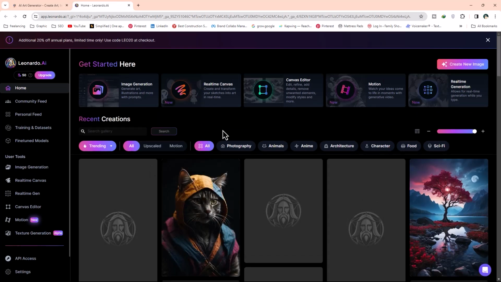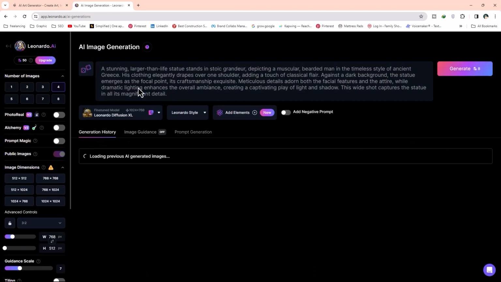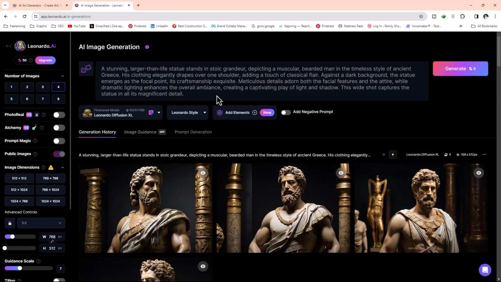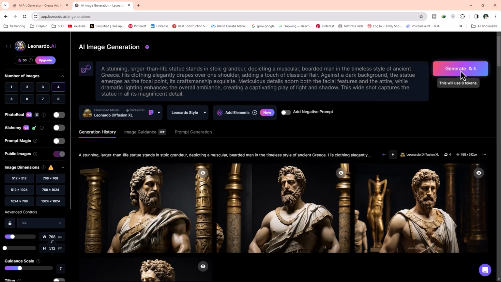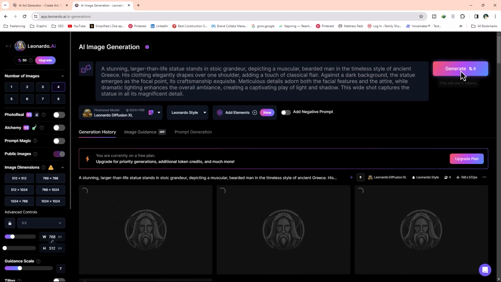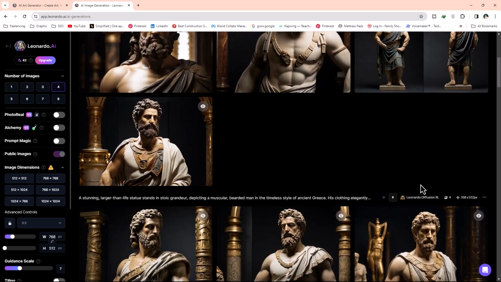Now, once you've created your account, click on the Image Generator button at the top. This will redirect you to another page where we will add our prompt to design the statue. Once you're here, enter this prompt in this prompt field. You will find this prompt in this video description. Then click on the Generate button. After a short processing, this will create stunning AI images that will blow your mind.